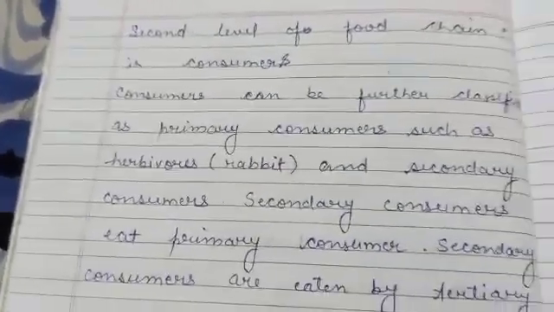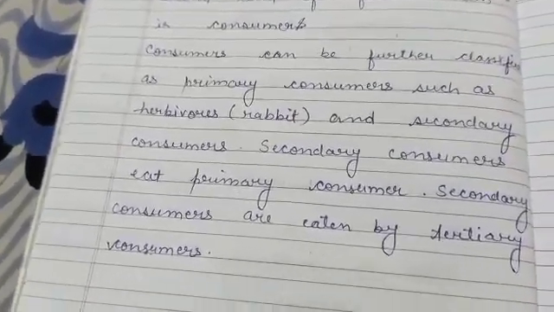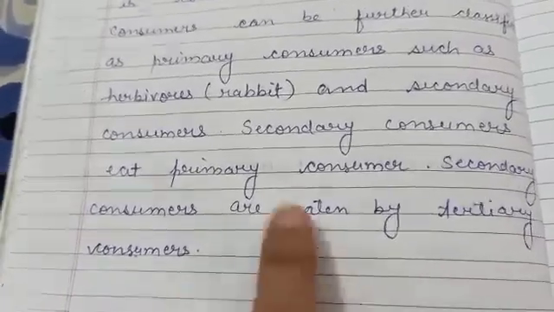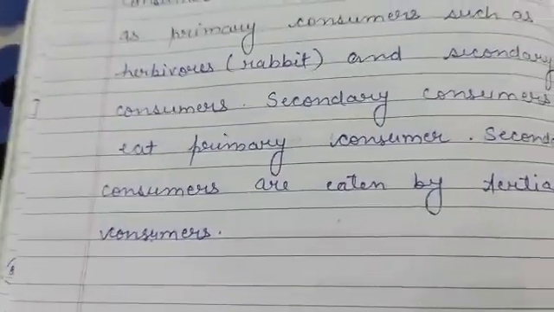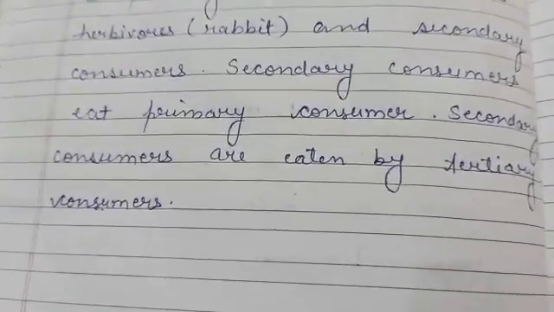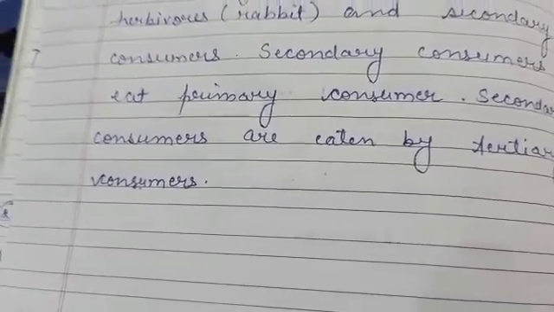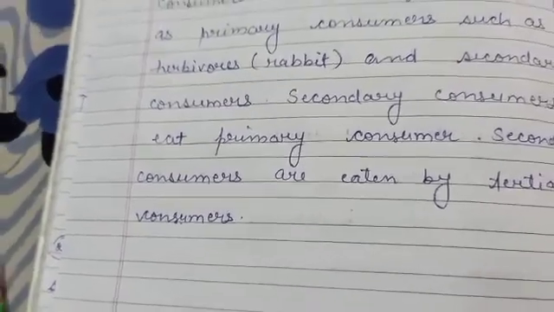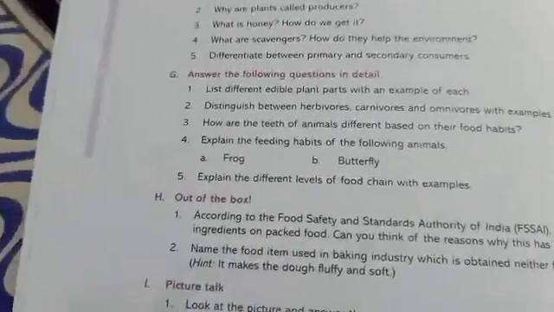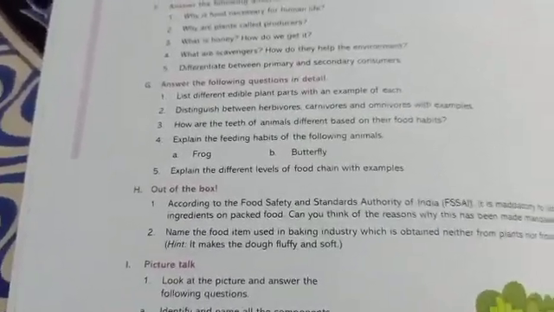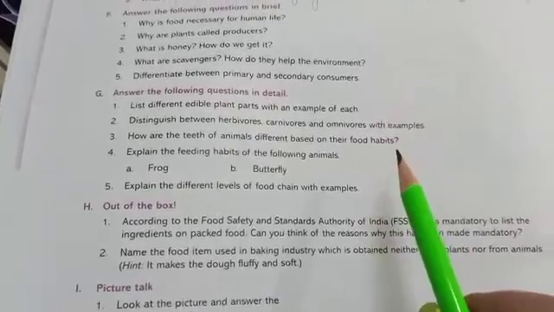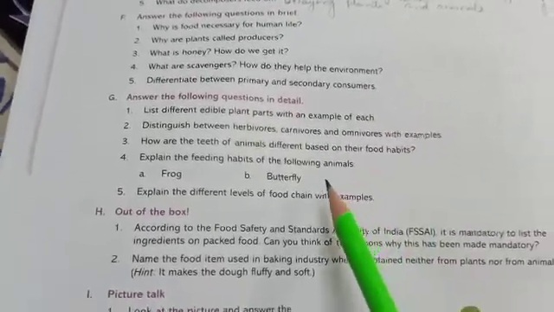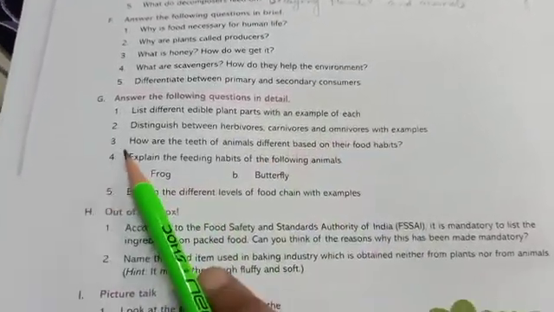Then consumers can be further classified as primary consumers such as herbivores, rabbit, and secondary consumers. Secondary consumers eat primary consumers. Secondary consumers are eaten by tertiary consumers. So students, in this way you can write the question answers which I have shown you here. From here only I have taken these questions so that it is easy for you to write the question and answer.